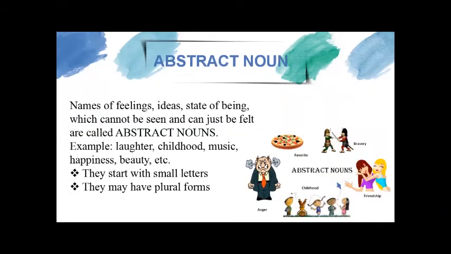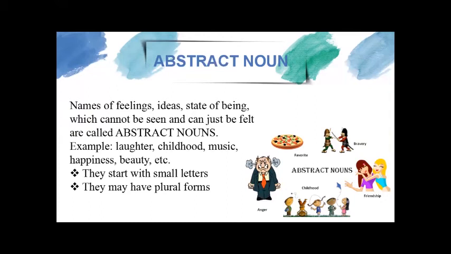The next name that we talk about is the name of feelings, ideas, and state of being. Now these are things which cannot be seen and can just be felt. They are called abstract nouns. Laughter, childhood, music, happiness, beauty, they are all names, but we cannot see them, we can just feel them.